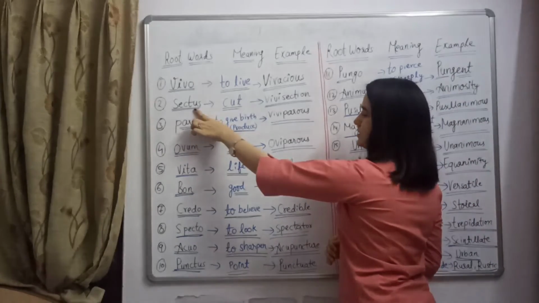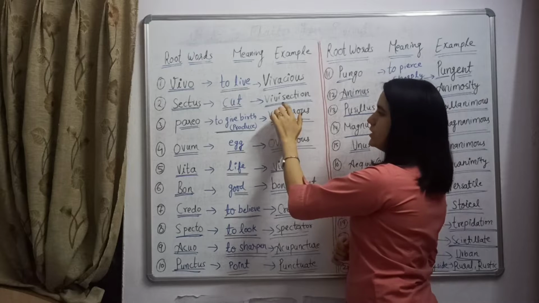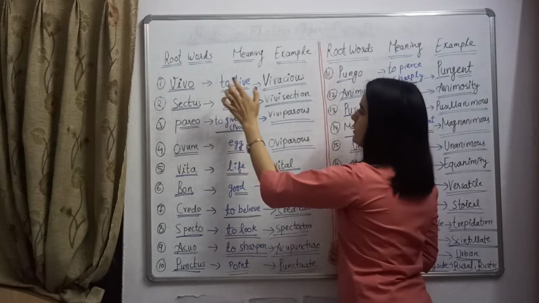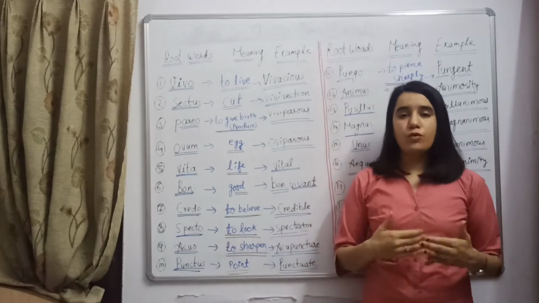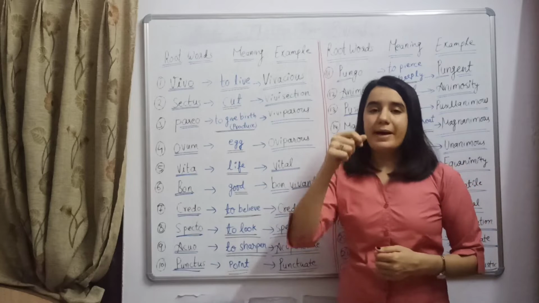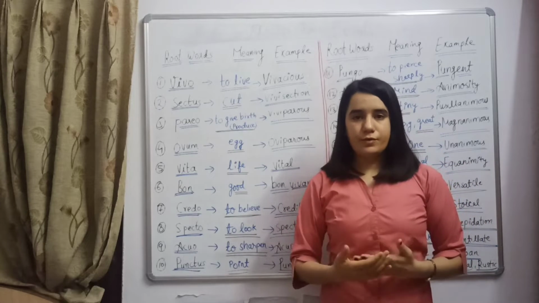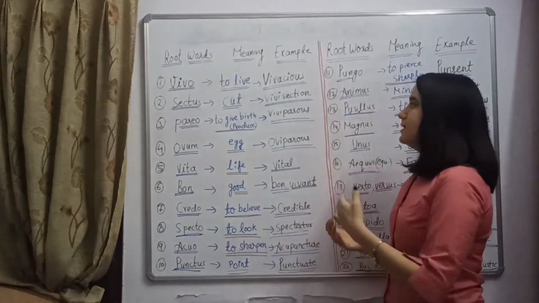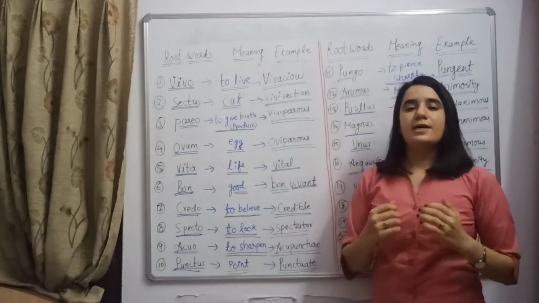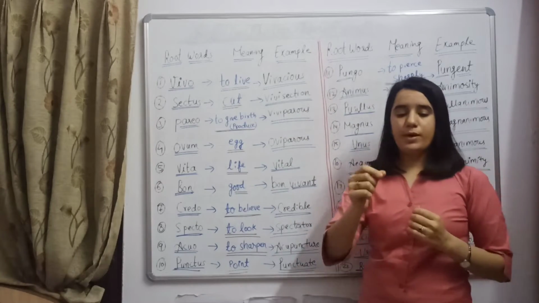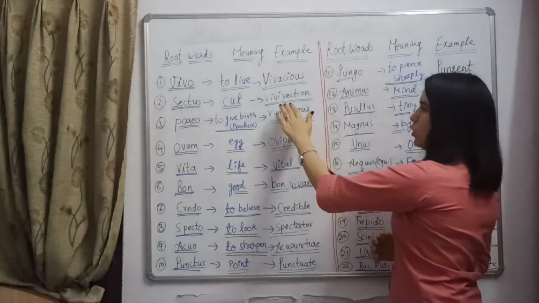Second one over here is sectors. Sectors means to cut, and the vocab over here is vivisection. If a scientist wants to do an experiment on a live animal by cutting its skin or any body part of a live animal, then we will say this kind of process is called vivisection. It means to cut a live animal, or to give a cut on the body of a live animal. So this is called vivisection.